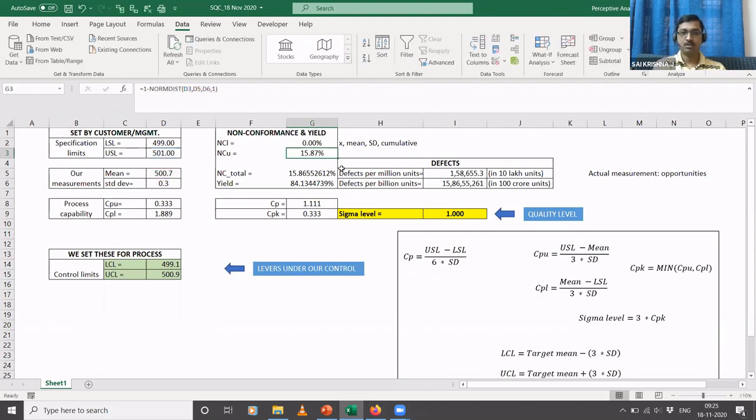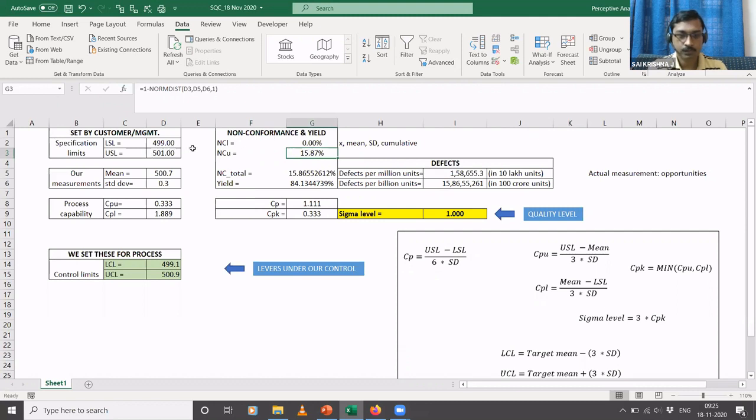So NCL gives the percentage of defects below the lower specification limit. NCU, since we use this 1 minus formula, gives the percentage of products greater than the upper specification limit. Any confusion here, or do you want me to go over this again?